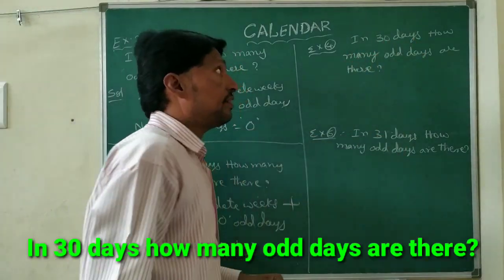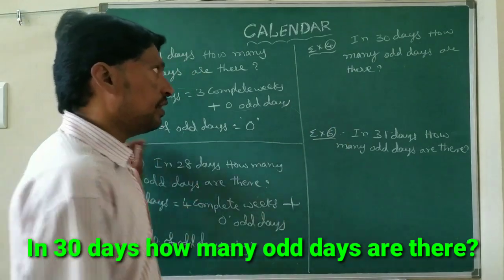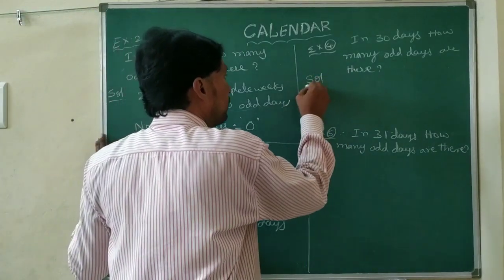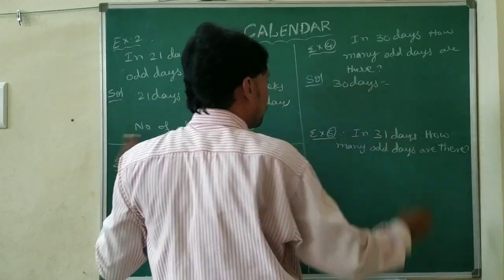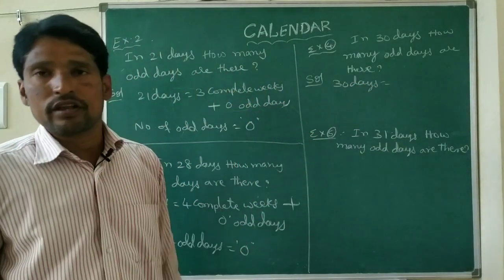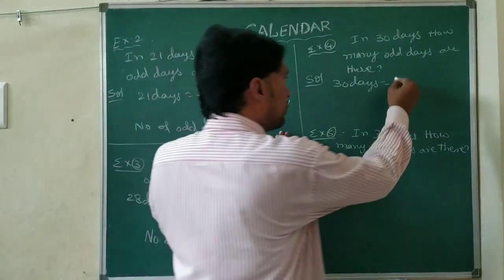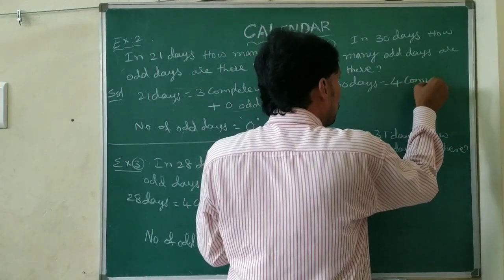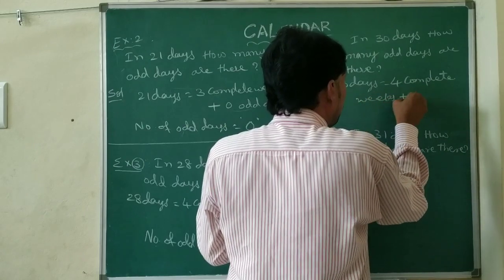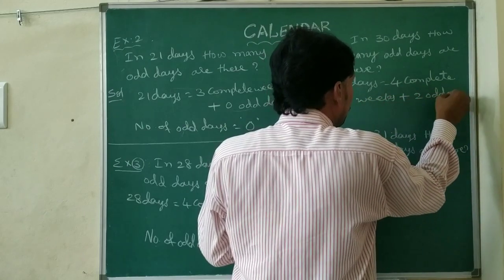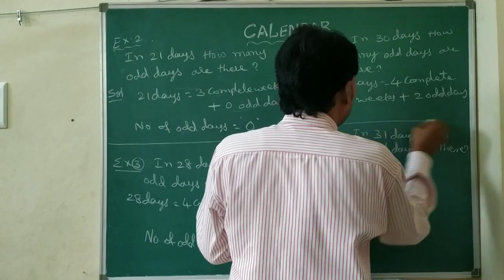Next, one more example. In 30 days, how many odd days are there? We need to find it for 30 days. 7 4s are 28, which means 4 complete weeks plus 2 odd days. So the number of odd days equals 2.